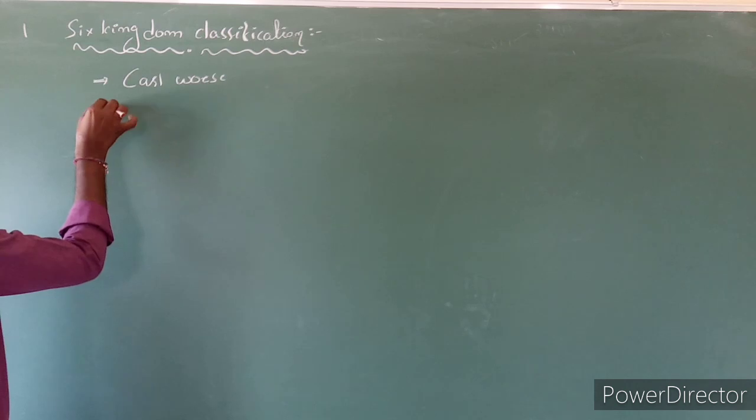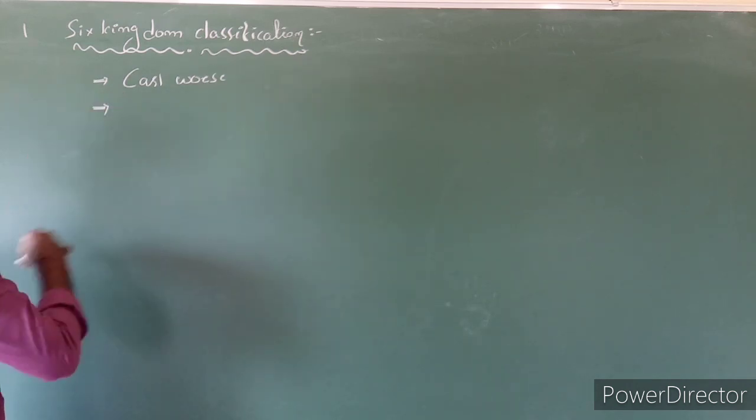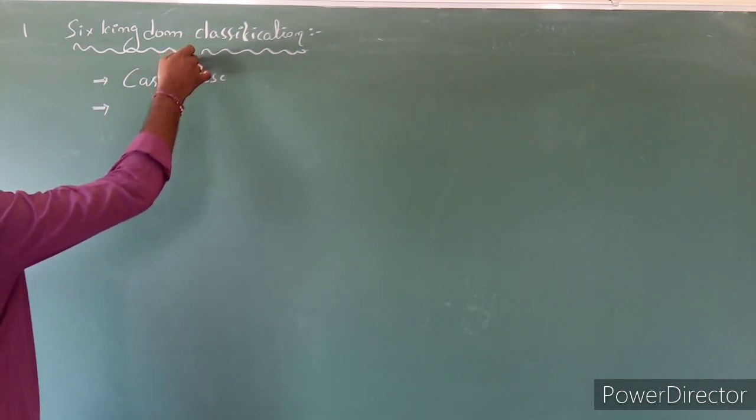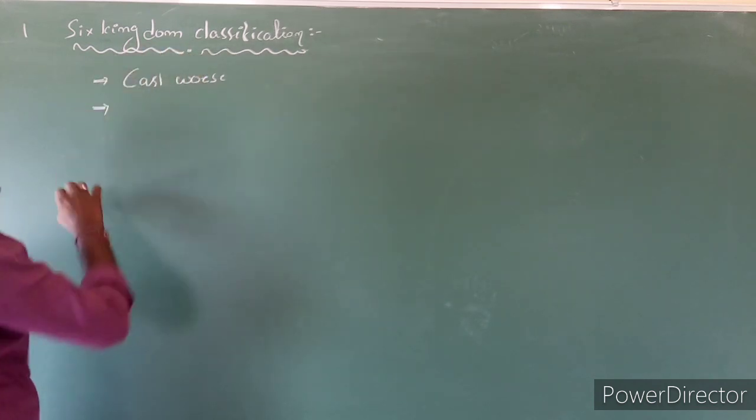According to Carl Woese, all organisms are grouped into six categories.